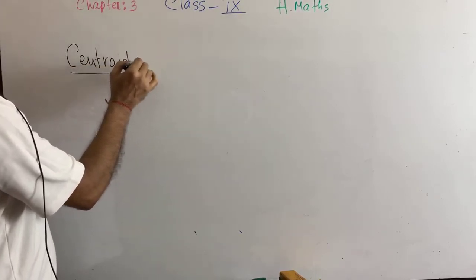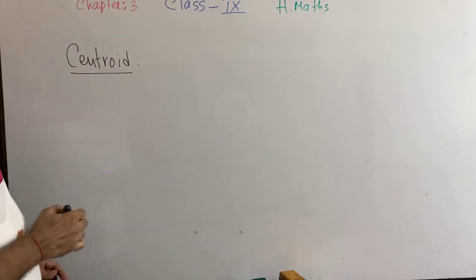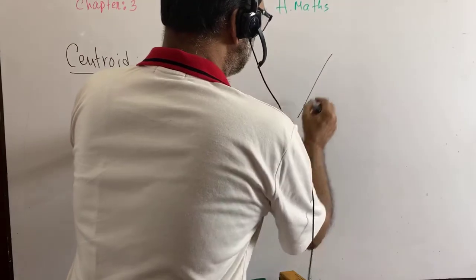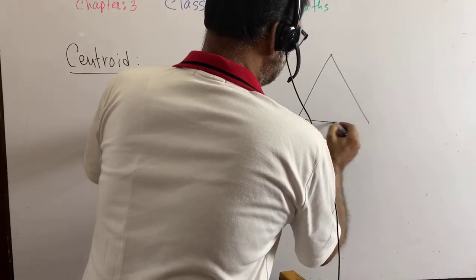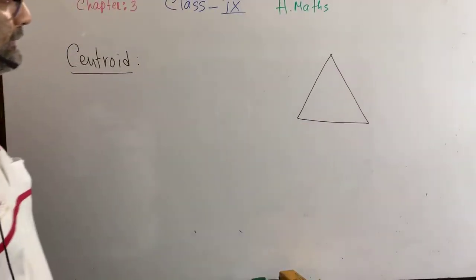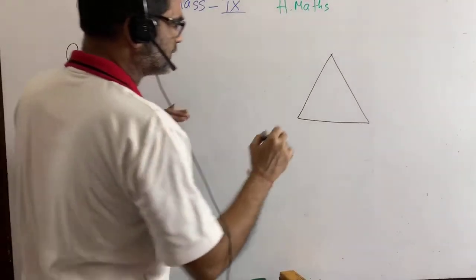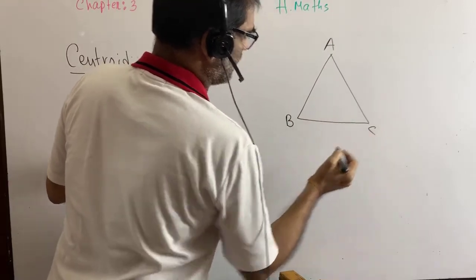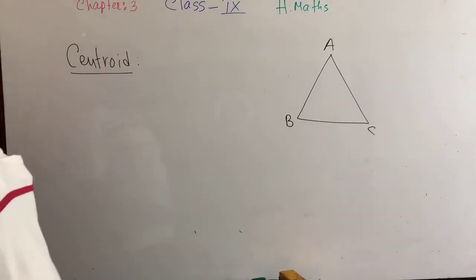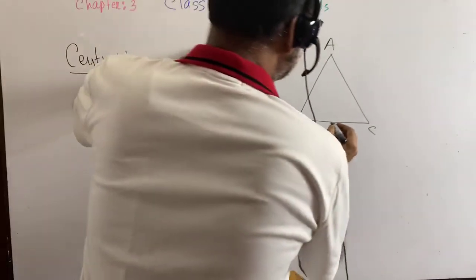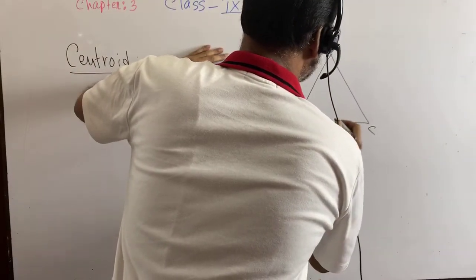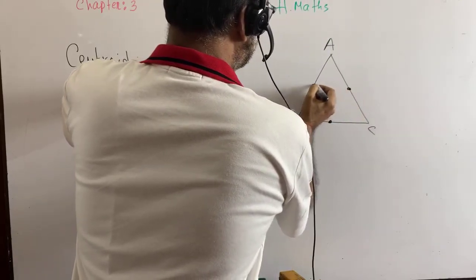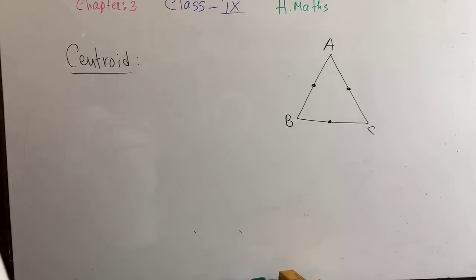What is the definition of centroid? Suppose I am going to draw a triangle. ABC is a triangle. Now you see, dear students, it is A, it is B, it is C. We have got three midpoints.